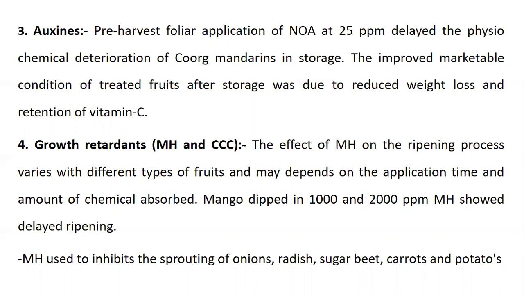Then maleic hydrazide is used to inhibit the sprouting of tuber crops like onion, radish, sugar beet, carrots and potatoes. The main use of this maleic hydrazide is to avoid the sprouting of onion and potatoes. Okay, it is a very commercially used growth retardant in the case of onion and potatoes.